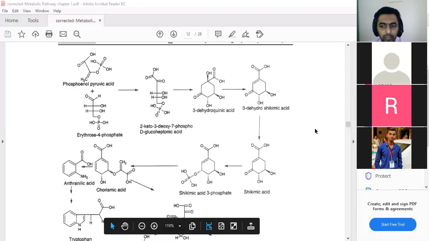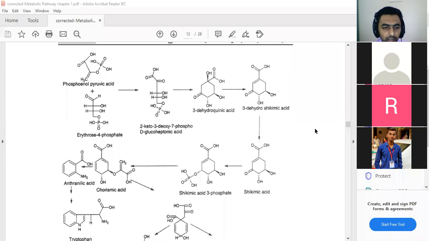If you look at the actual pathway in diagrammatic presentation on your screen, the diagrammatic presentation of the biosynthesis pathway of shikimic acid, you can see the first precursor, the compound we initially use for processing to obtain further compounds, that is phosphoenolpyruvic acid.